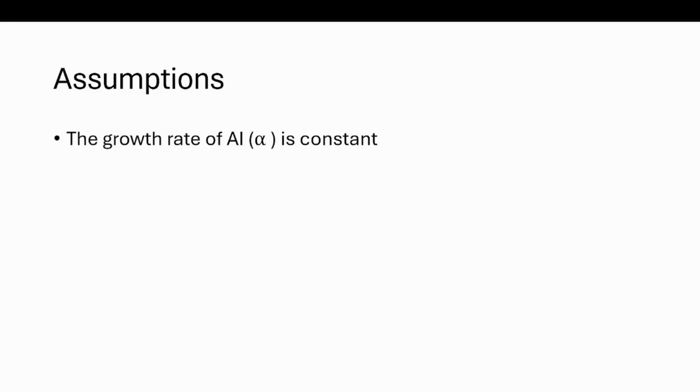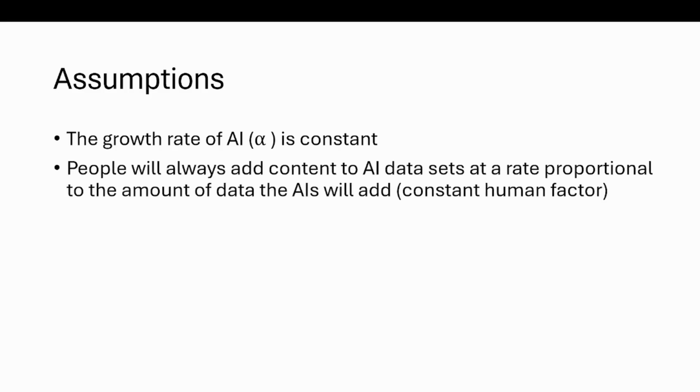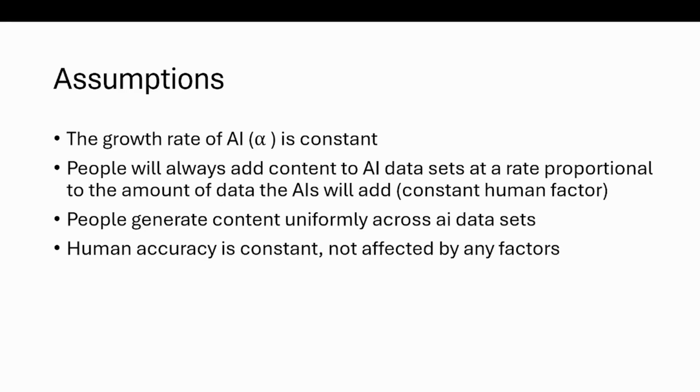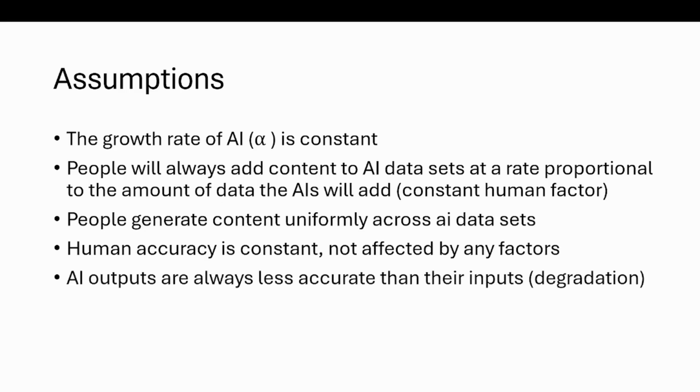The growth rate of AI, represented by alpha, is constant. People will always add content to AI datasets at a rate proportional to the amount of data the AIs will add. This is the constant human factor. People generate content uniformly across AI datasets. Human accuracy is constant and not affected by any factors. AI outputs will always be less accurate than their inputs, and this is degradation.